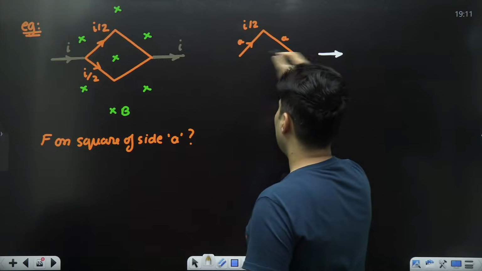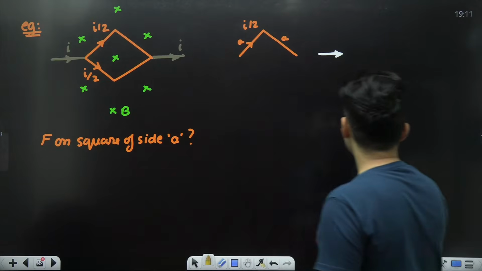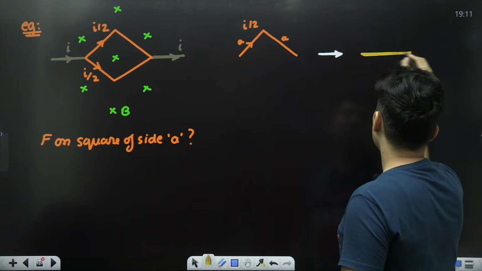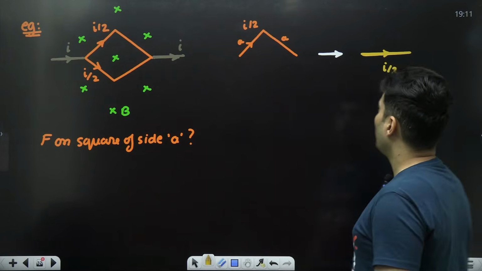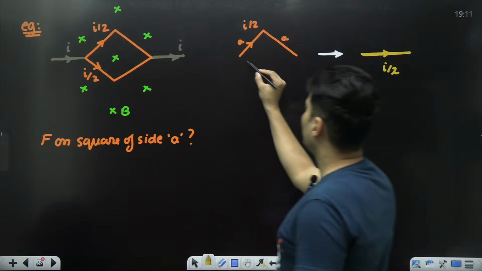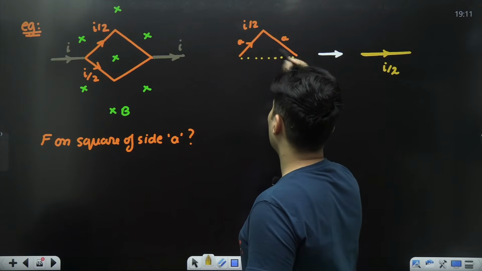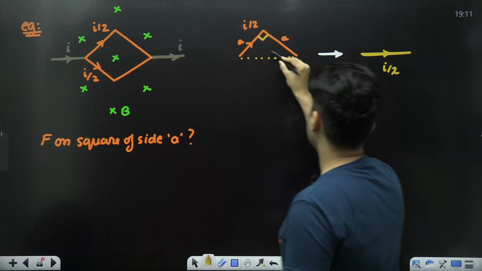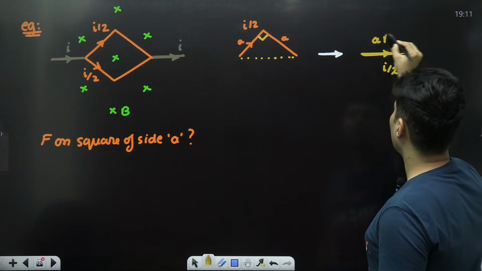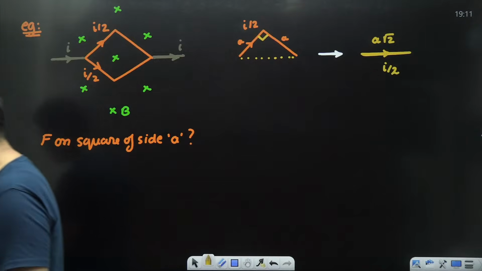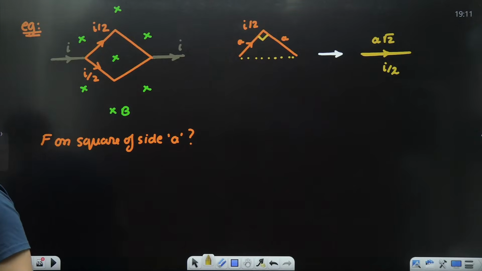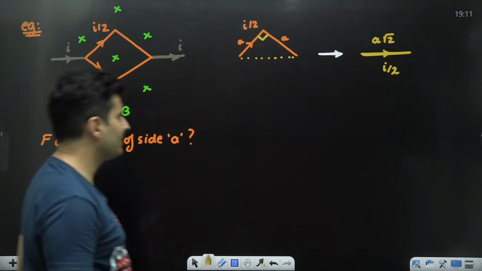is a bent wire, a curved wire. You can replace it with a straight wire carrying the same current I by 2. How much will the length be? Well, if you think carefully using Pythagoras theorem, if this is A, this will be nothing but A root 2. A square plus A square is 2A square, so it will be A root 2. Got it? So this is a common mistake, otherwise you would get the answer as 0.